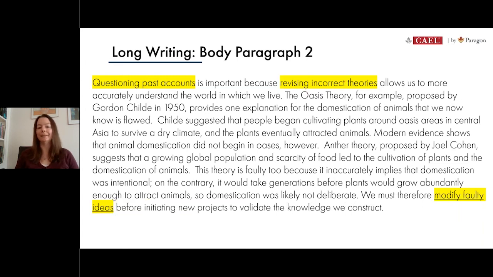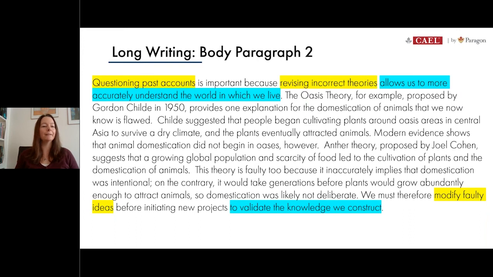I can try this instead. I can say modify faulty ideas. So that means the same as revised incorrect theories. So that's a better revision. And I notice I've actually removed the word past from my conclusion, so it no longer repeats what I opened up with in my topic sentence. So overall, this is a very quick and simple revision to make that eliminates this repetition. So that attaches more to my purpose or my position for writing.